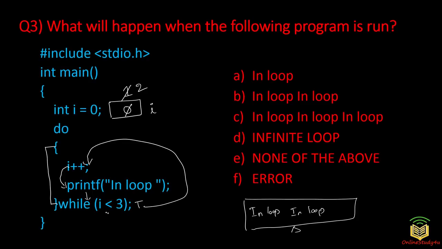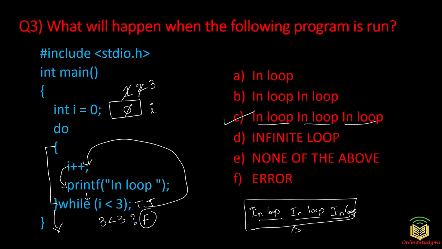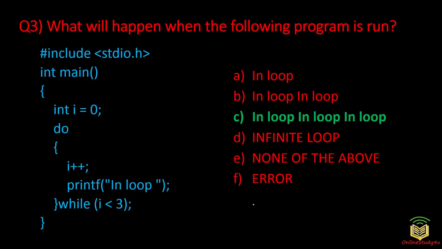Then again it comes to condition checking. While i is less than 3, this is true because now the value of i is 2; 2 is less than 3. Again it will go back here. Now again i++, so this value now becomes 3. Again in loop will be printed on the screen, and it comes here. Now the value of i is 3, so now it will compare 3 less than 3. This is false because 3 is equal to 3, and hence it will come out of the loop. So at the end what you will have on screen is in loop, in loop, in loop. That is option C. In loop will be printed 3 times on the screen. Okay, option C is the correct answer.